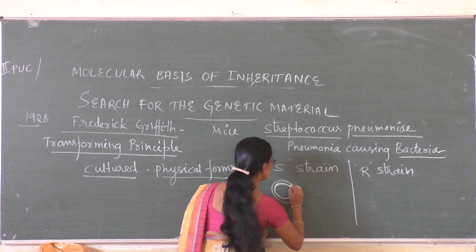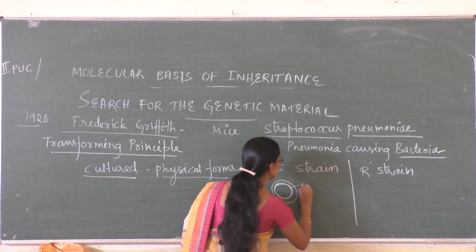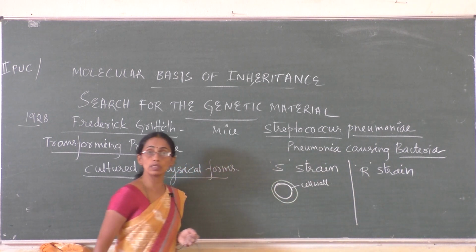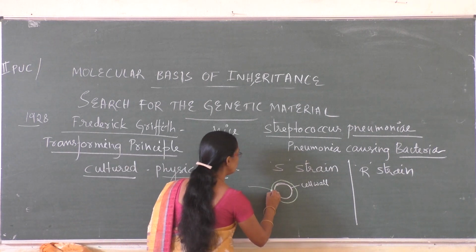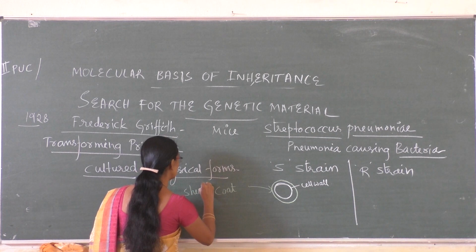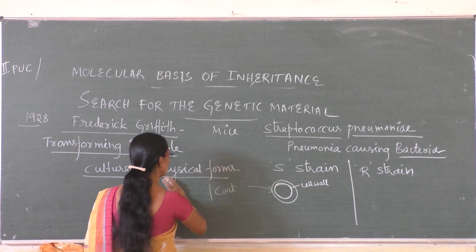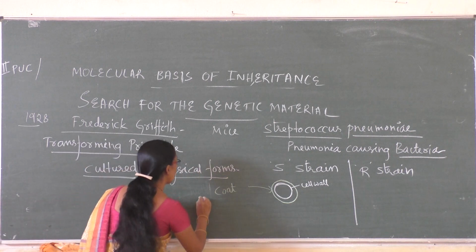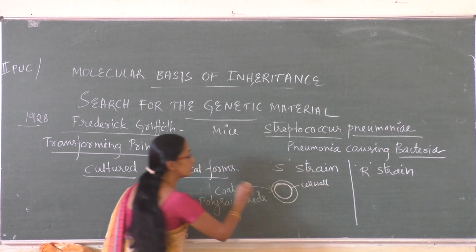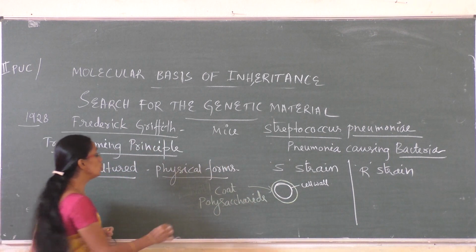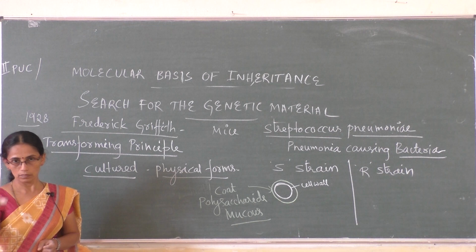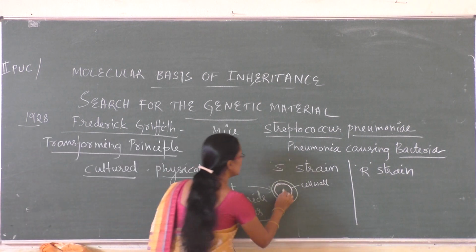Outer to the cell wall this bacteria had a coat, you can write even as a sheath, a coat made up of polysaccharides. A polysaccharide coat, which is mucus, a smooth mucus coat, which is polysaccharide.